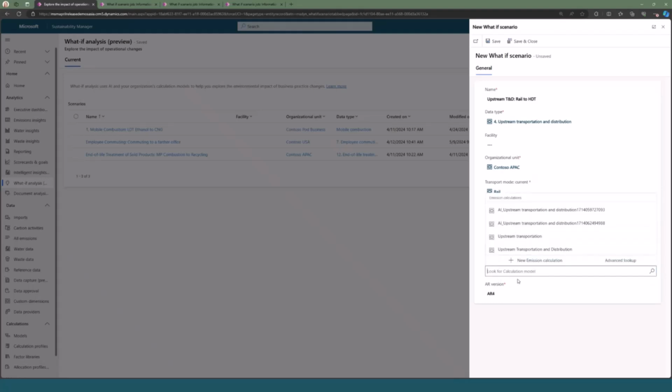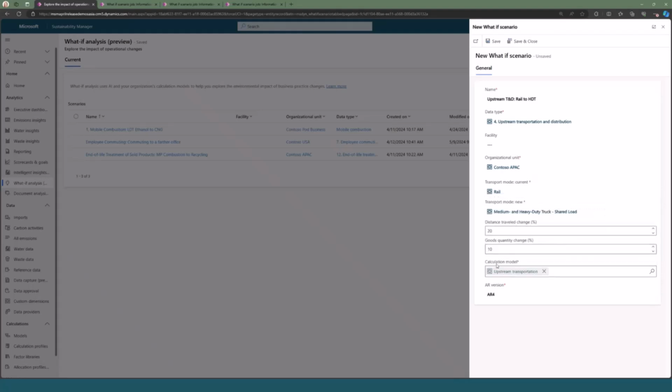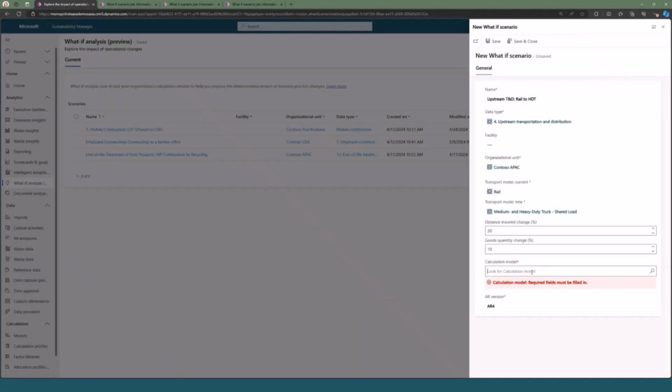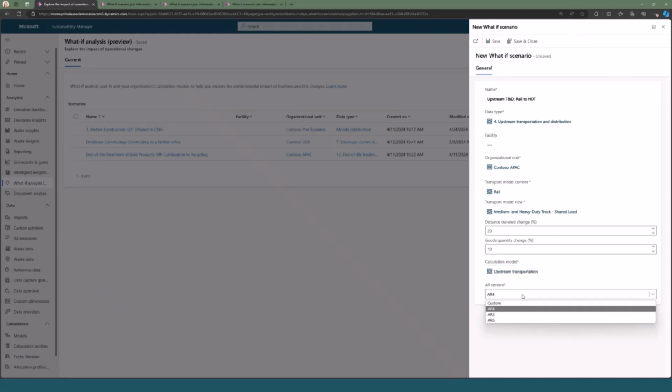Finally, you have the ability to customize your calculation model here. So let's say for a particular scenario, you need to use a calculation model that is not one of the out-of-the-box ones that we provide here. You're able to select whichever one you would like that fits your particular scenario. And then finally, you get to choose an assessment report version within the product. We currently support assessment reports 4, 5, and 6.